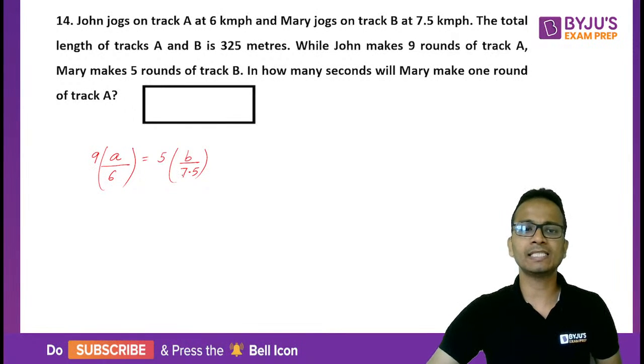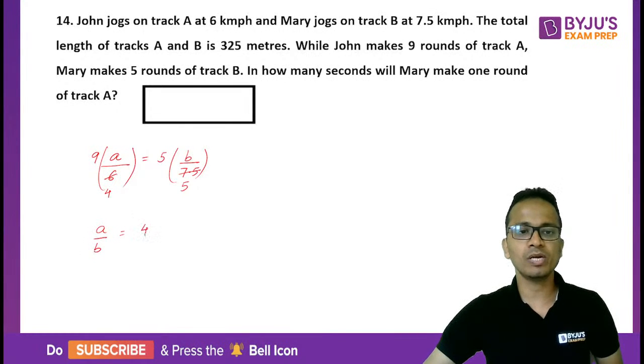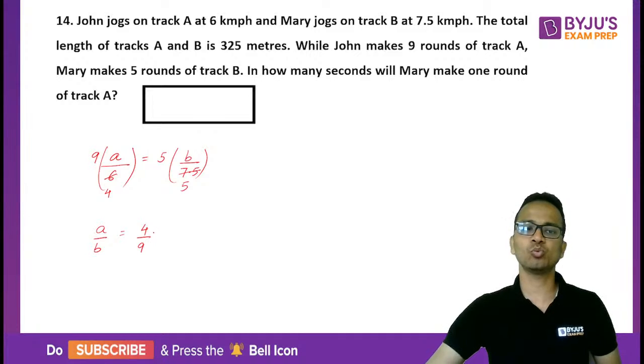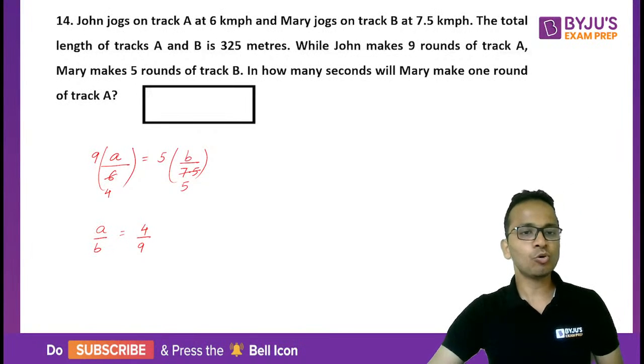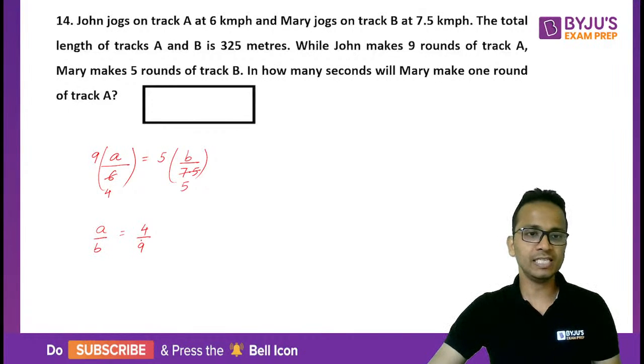So 6 and 7.5, here 4 will come and here 5, and 5 will get cancelled. So the ratio of the lengths of the tracks A and B will come out to be 4:9. Okay. So 4:9 is the ratio of the lengths of these two tracks, right?